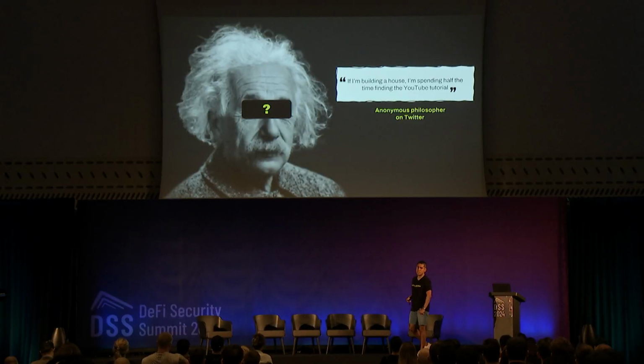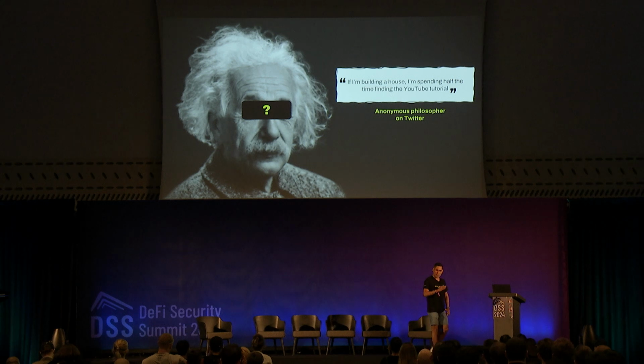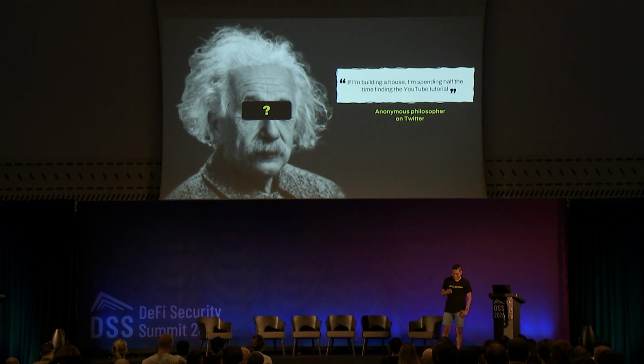Every time something new comes to my home, I remember this anonymous philosopher on Twitter: if I'm building a house, I would spend half of the time looking at YouTube videos. And to be honest, sadly, there are no YouTube videos on how to hack a blockchain. Maybe soon.